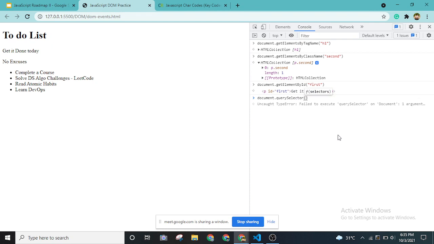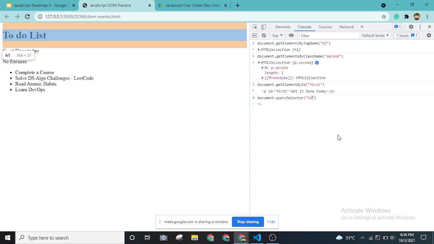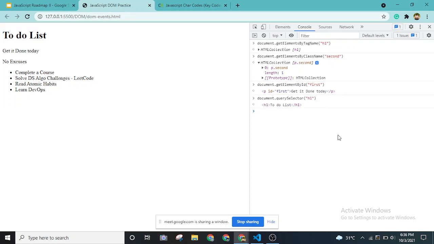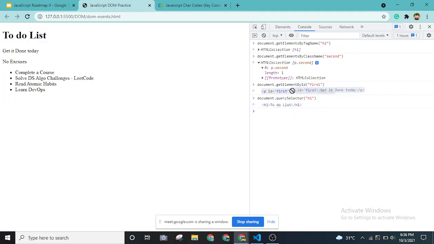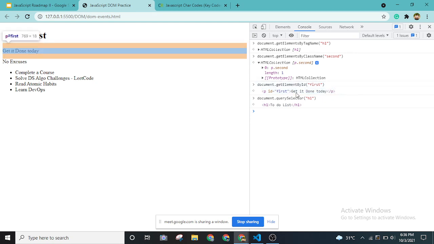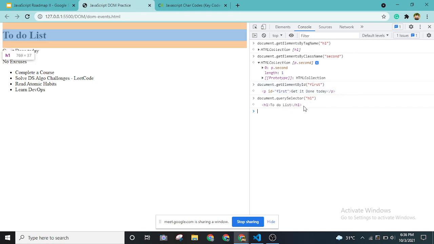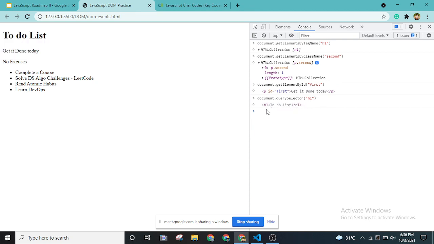If I use querySelector, just a second, we get an error. Okay, no, cool. Let's say we want to select the heading tag again, but using this querySelector. As you can see, the difference is we get the tag directly. Can you see this? Before, when we were getting the element by id, we got the same output, similar to querySelector, right? So we get the tag directly. If we want to manipulate the HTML project using JavaScript, we want code like this, right? If you get code like this, we can manipulate it easily. So that's when we will be using querySelector.